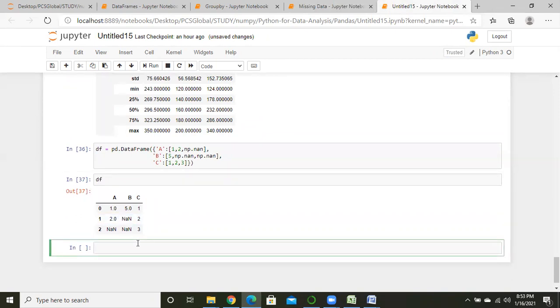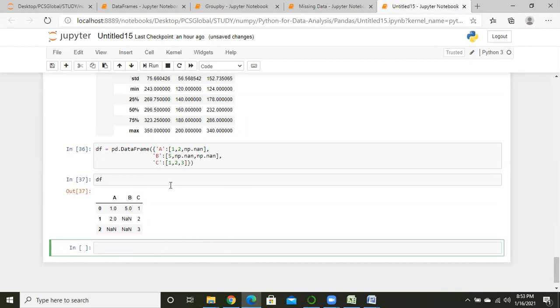So we can see this kind of thing: null, none, or NA. Zero is also a value, but none means there is no value. Null value means we can get this kind of thing, right? Null, none, NA, this kind of thing, right?